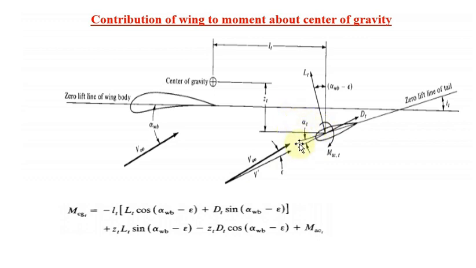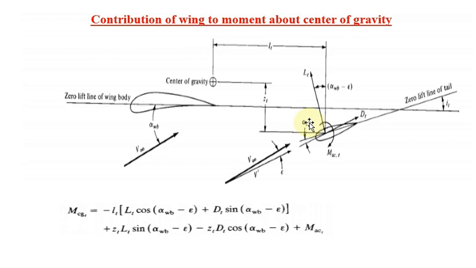It's the angle between zero lift line and your local free stream velocity, because the free stream velocity direction will be deviated because of the downwash effect. This line is called the V dash line, and this line is your zero lift line of the tail portion. The angle between them is your absolute angle of attack for the tail portion.